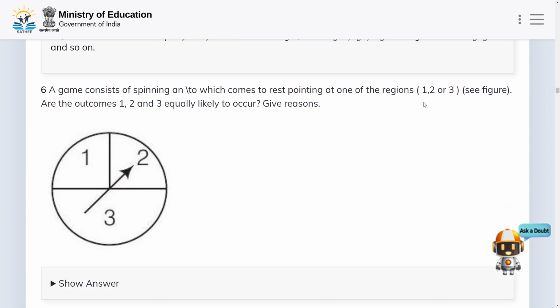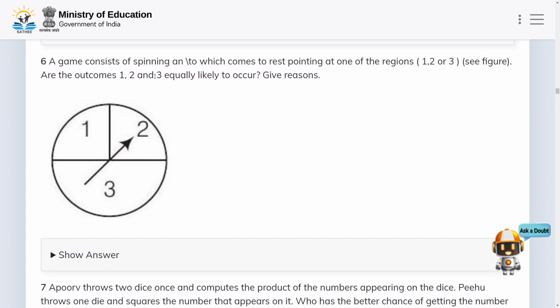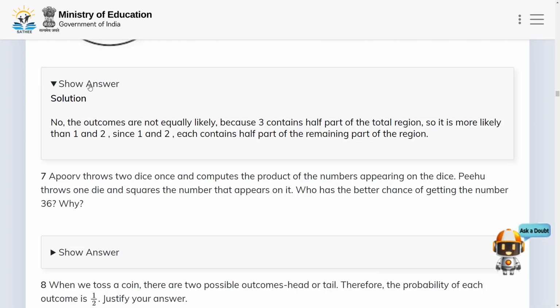Here we have a game which consists of spinning a spinner, which comes to rest pointing at one of the regions 1, 2 or 3. You can see this figure. Are the outcomes 1, 2 and 3 equally likely to occur? Give reasons.